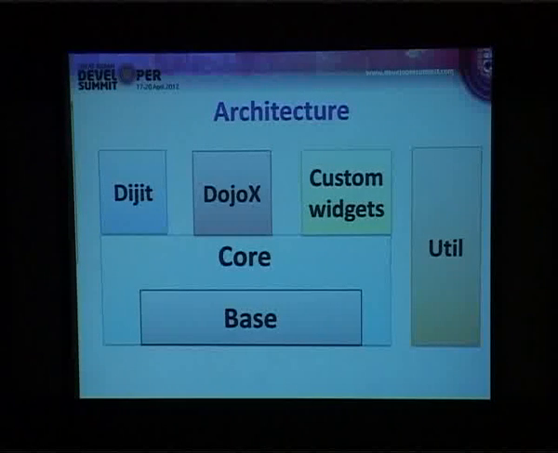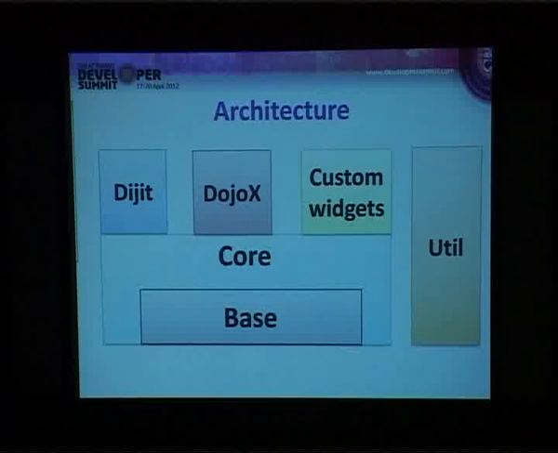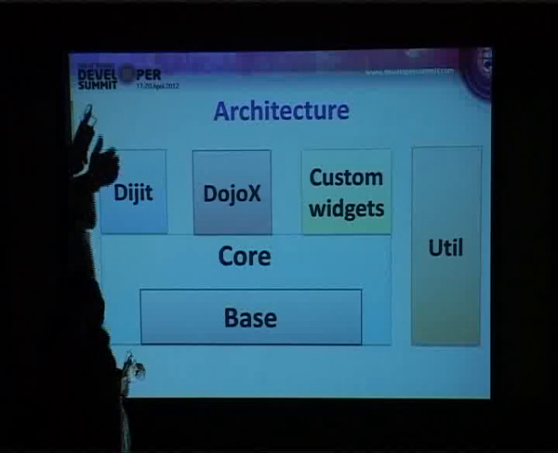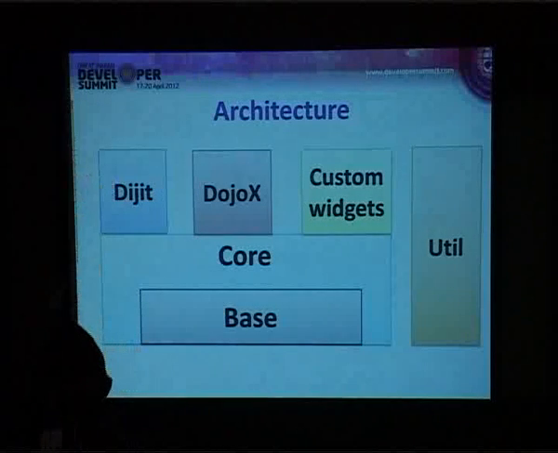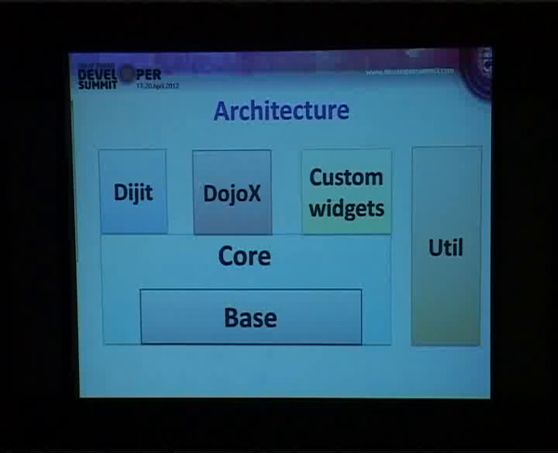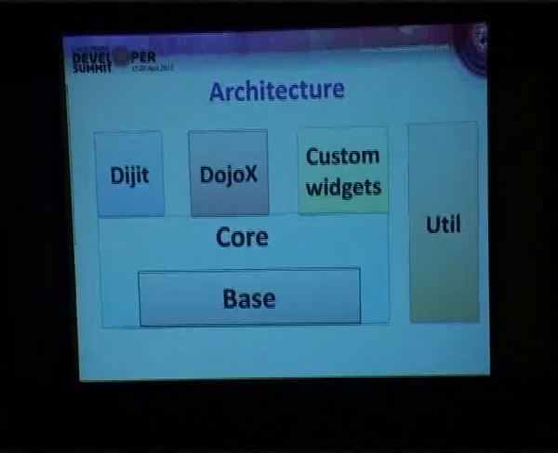It is completely modularized. When you download Dojo, you get 3 different folders. You might have noticed, you get Dojo, Dijit and DojoX. Each of those has a different set of files. Along with that, if you download a source version, you also get a folder called util, which has some of the utilities like the Dojo test engine, the Dojo ShrinkSafe, the Dojo build script folder, and so on.